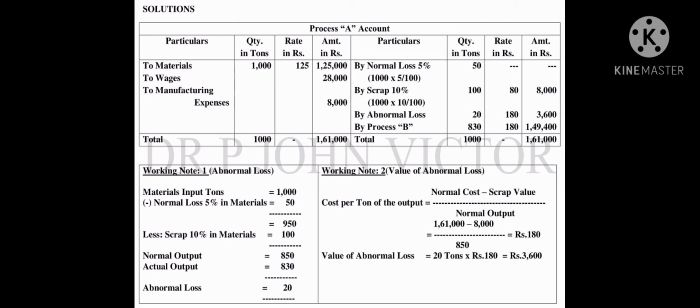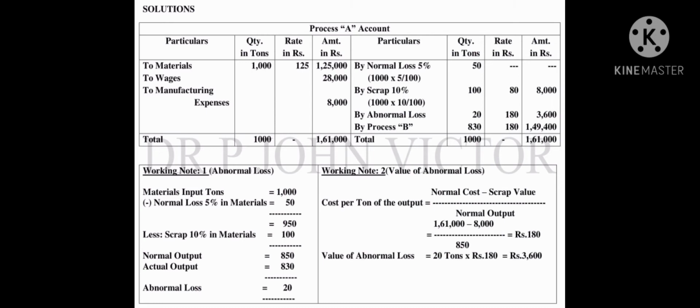And always the loss and scrap like information is to be entered in the credit side. So accordingly, see that normal loss is 5% of the input materials, so 1000 into 5 by 100, it is 50 tons. So it is a normal loss, so there is no value.